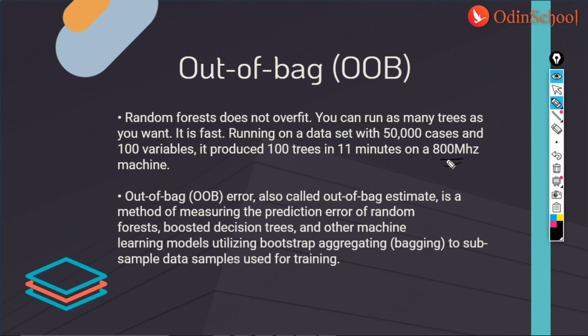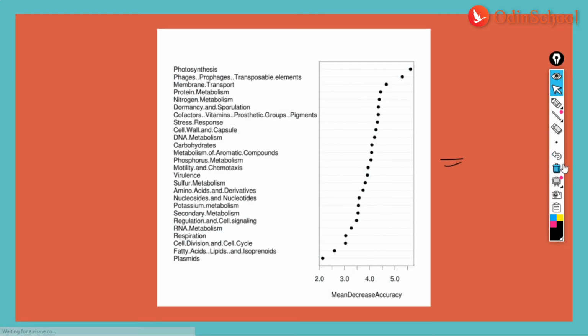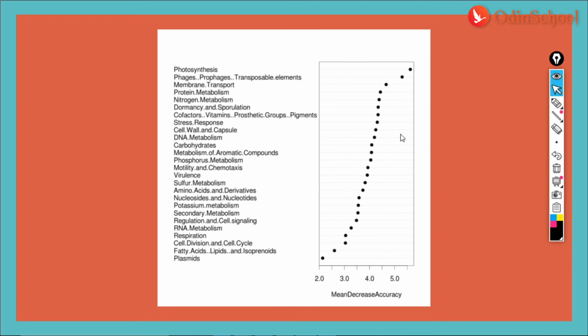So when you're working on random forest, there are typically a plethora of options that you could choose from without hesitation. Just to give you a small idea, this is what we mean by a variable importance chart. Here I have all my factors, and out of all these factors, plasmids, fatty acids, and lipids are least responsible for a murder in the city, probably.